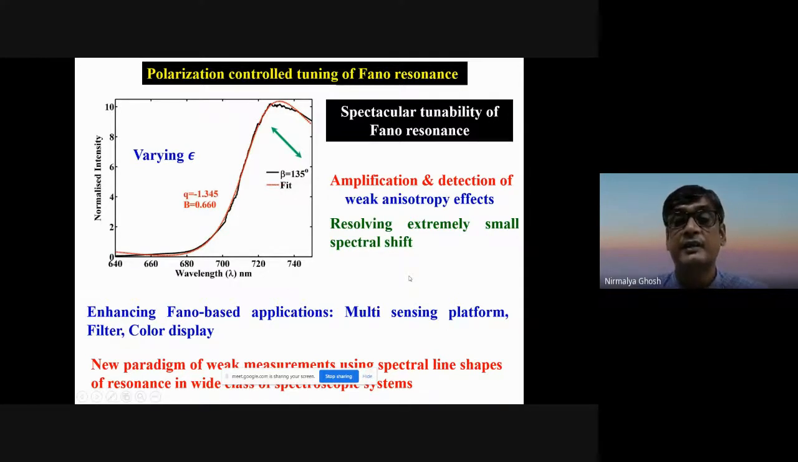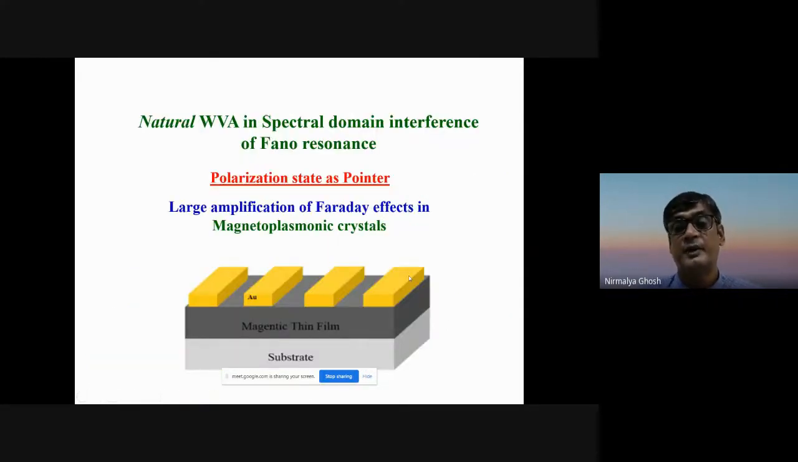So I'll give you another example of this weak value amplification, which is slightly different from this. But of course, the system is the same, which is a magnetoplasmonic crystal in this case now. In this, the ITO we now replace by a magneto-optical layer.